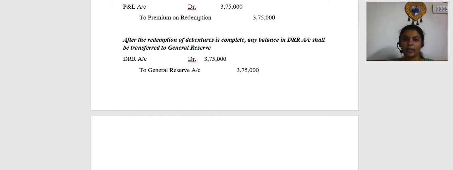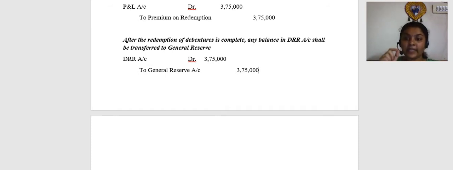So friends, remember, first, always check if there is adequate DRR balance. Second, DRR investment. Third, if redemption is happening, sell the investment as given in the question, and in case of profit or loss on sale of investment, it has to be transferred to DRR account.